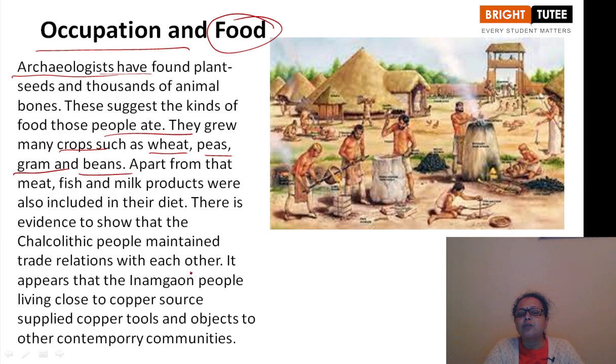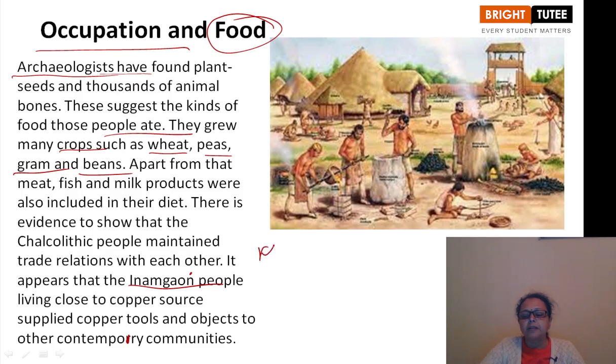They were good businessmen also. They were doing trade and business with other people. It appears that the Inamgaon people, living close to a copper source, supplied copper tools and objects to other contemporary communities. Maharashtra and Rajasthan have rich resources of copper.